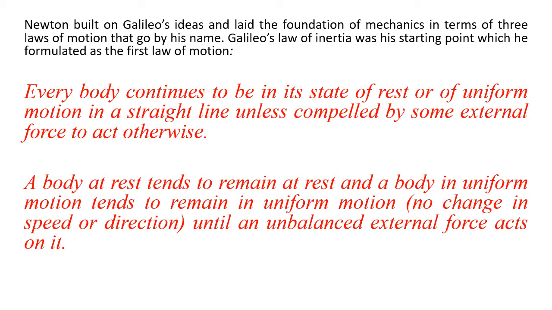Based on this fact, we got Galileo's law of inertia, or Newton's first law of motion. A body at rest tends to remain at rest, and a body in uniform motion tends to remain in uniform motion until an unbalanced external force acts on it.